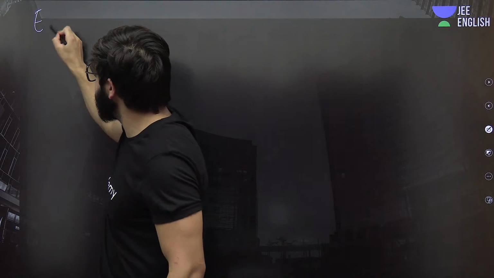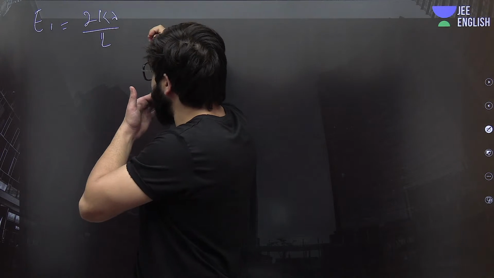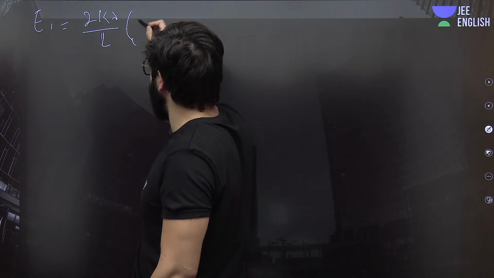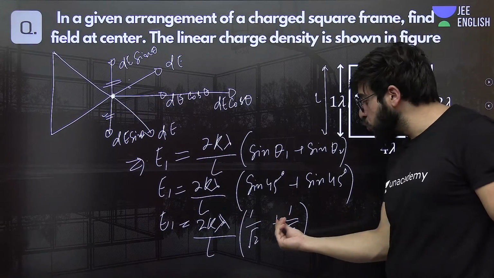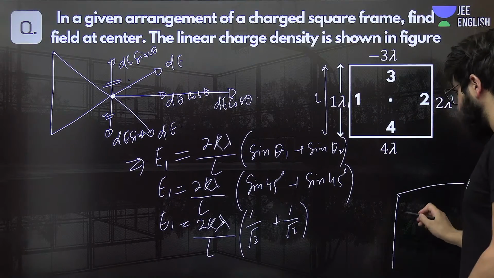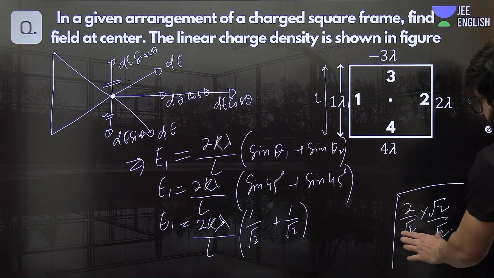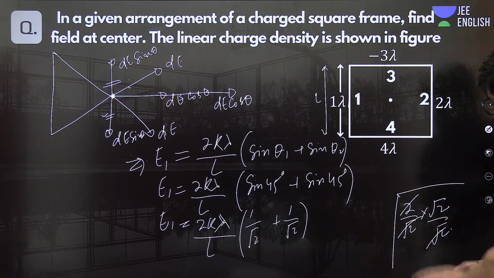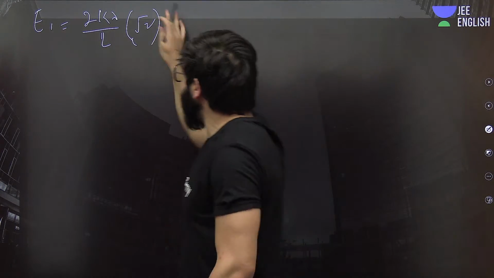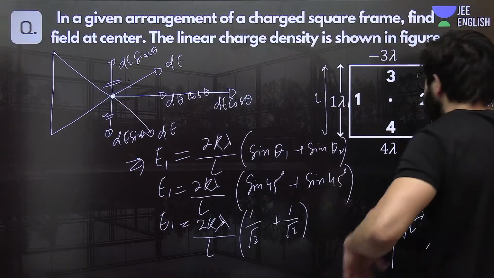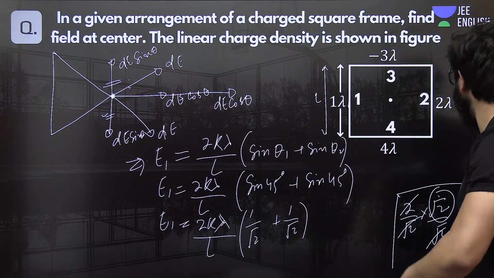Further, we can write it like this. E1 will be nothing but 2kλ upon L, and then 1 by root 2 plus 1 by root 2, which is 2 by root 2. If you rationalize that with root 2 by root 2, you ultimately get 2 in the numerator and 2 root 2 in the denominator, so the 2 cancels off. Eventually you will get root 2. Now, I write it along i cap. Why along i? Because this is along the positive x direction.